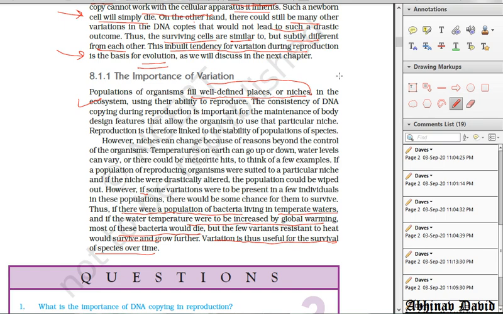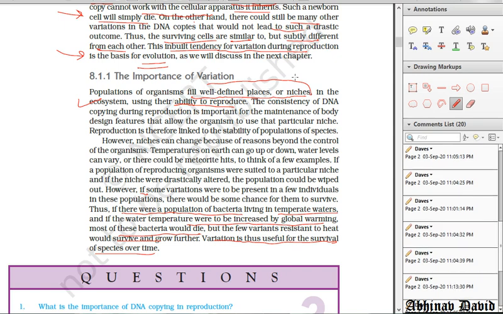Some are consumers. Now consumers are also categorized into different categories: primary consumers, secondary consumers, tertiary consumers, or we can divide them into herbivores and carnivores and omnivores, like that. So they have different works. Herbivores eat only plants, so they have the work to eat the plants. Carnivores eat the herbivores, and omnivores can eat both plants and animals. So different populations of different organisms fill well defined places or the working areas according to the work which they are doing in the ecosystem, using their ability to reproduce. So they reproduce and they do different work, and they fill the well defined places.